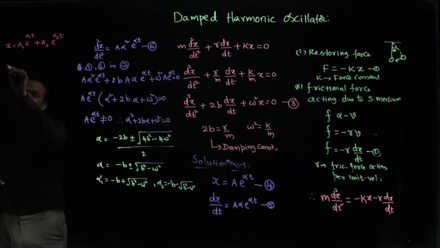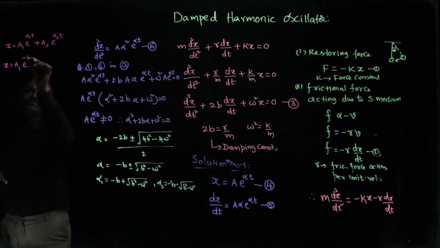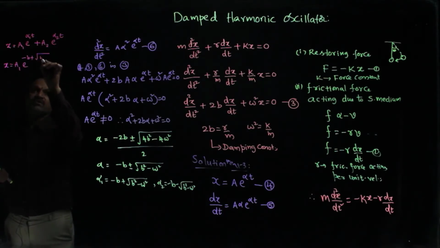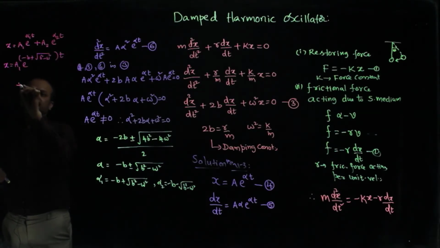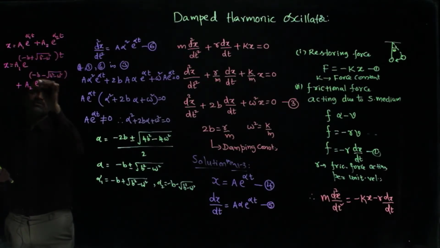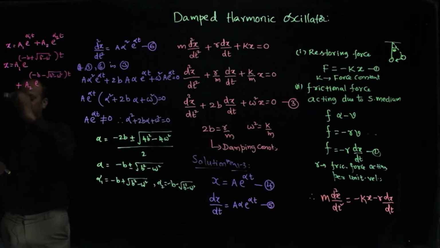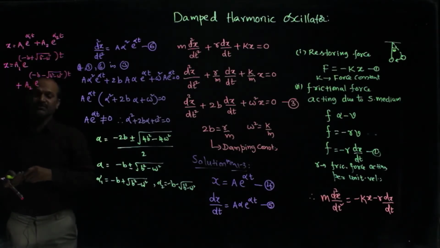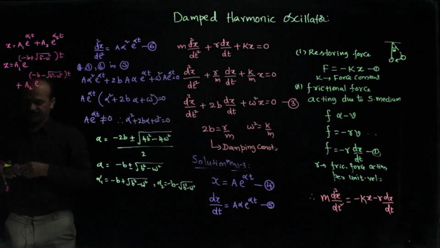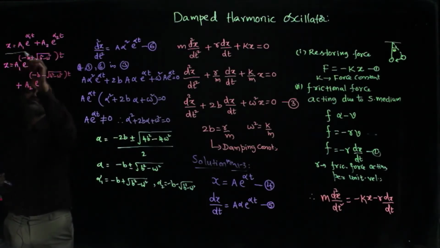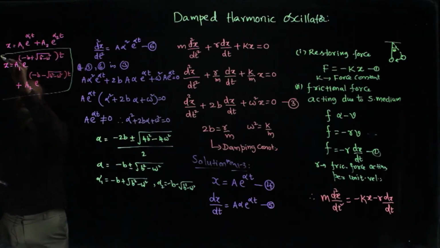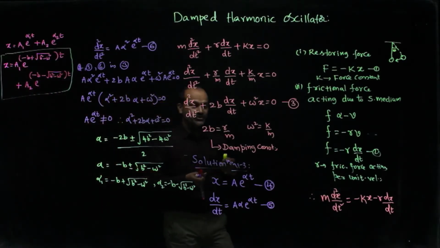If you substitute these values, x is equal to a1 into e power minus b plus root of b square minus omega square into t, plus a2 into e power minus b minus root of b square minus omega square into t. So this is the solution of that equation. This is the solution of equation 3.